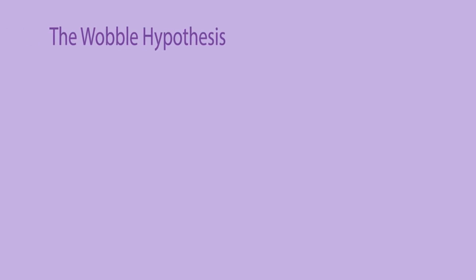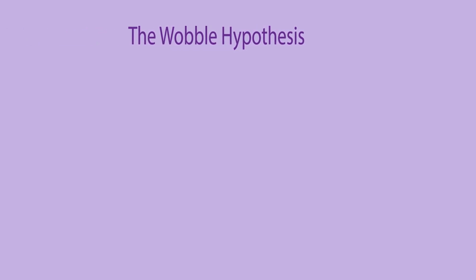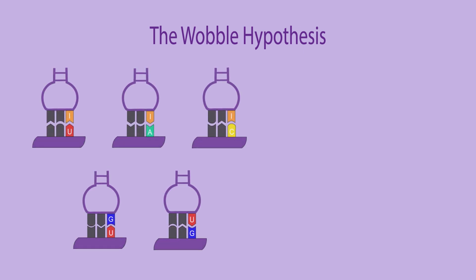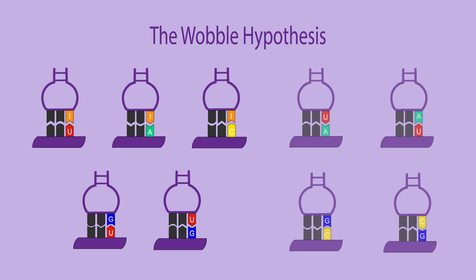In 1966, the wobble hypothesis proposed by molecular biologist Francis Crick suggested that the modified base at the first position of the tRNA anticodon can pair with more bases of the mRNA codon than his standard theory of AU and GC base pairings. This rule is the beginning of the human exploration of diverse decoding mechanisms.